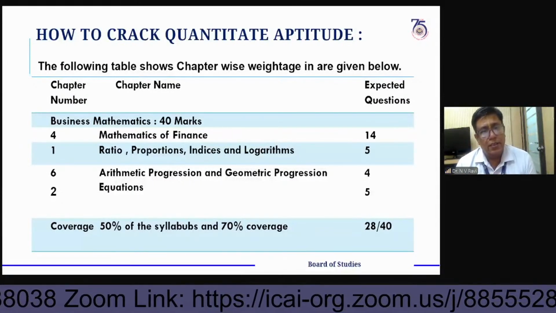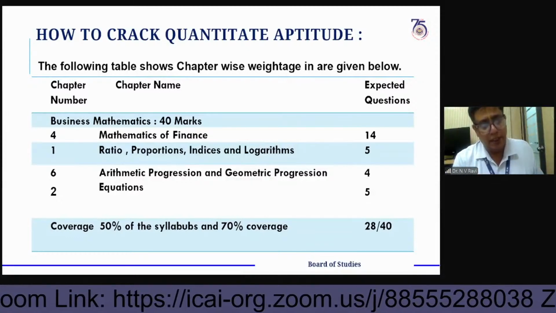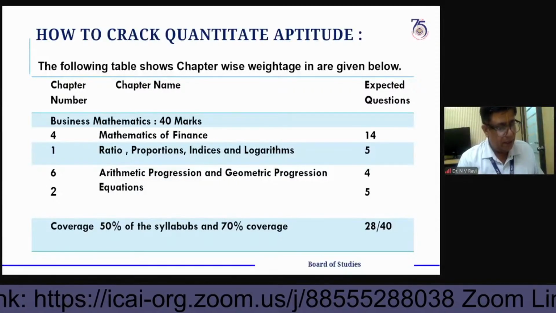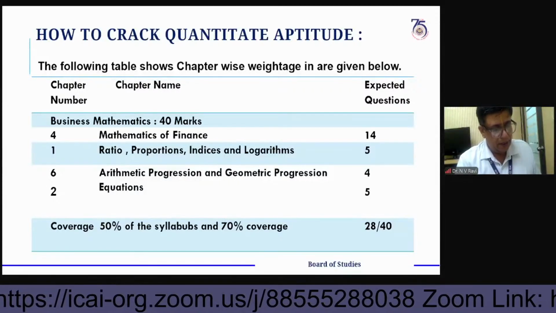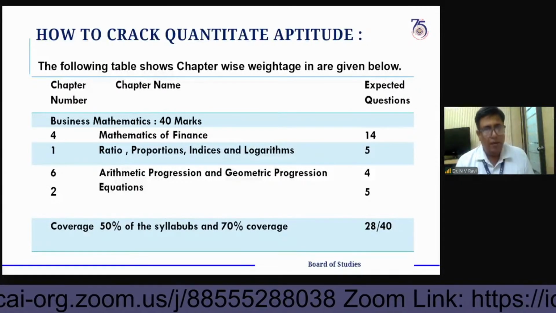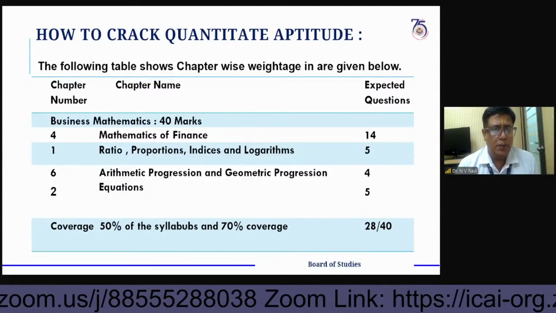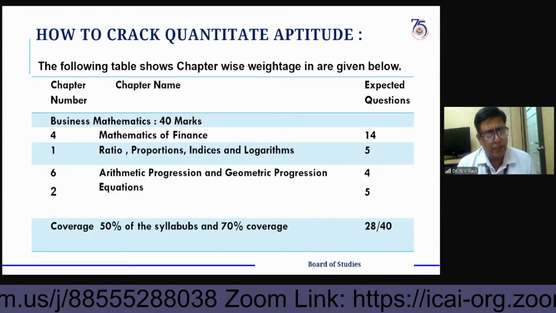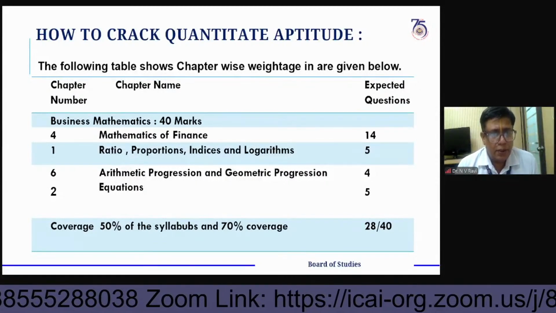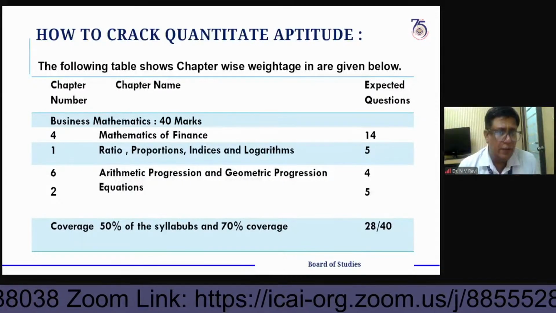Next is ratio and proportions. Ratio, proportions, indices, and logarithms. If you look at this chapter with ratio and proportions, the simple logic you have to understand is what ratios are and what proportions are, when two ratios are compared, they are in proportion.